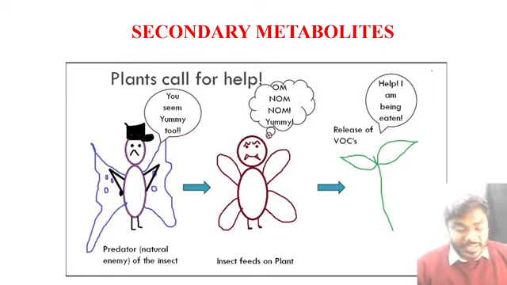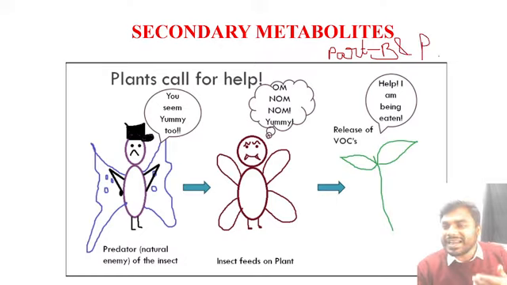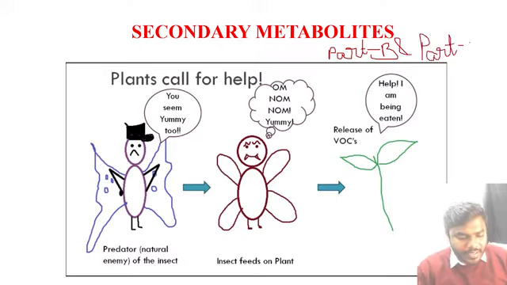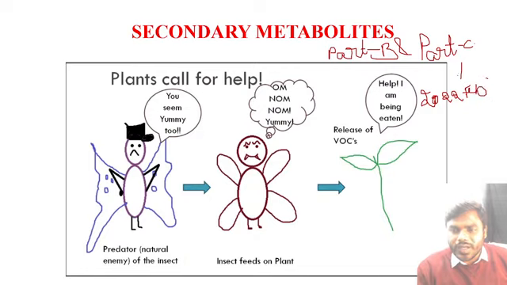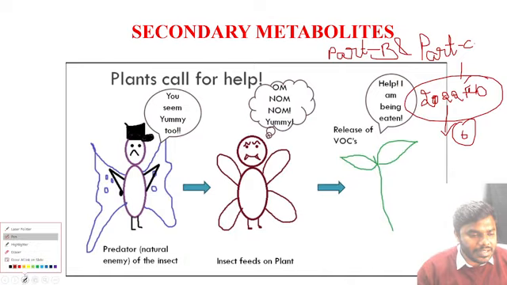As I already informed, the secondary metabolites is a very important topic, friends. It is extremely important for Part B, and equally important for Part C also, as I already told you. Okay, so good morning. If you look into this particular 2022 February question paper, we got 6 marks from this particular subunit. That is, in the Part B section also we got the question. At the same time we get the question in Part C also.